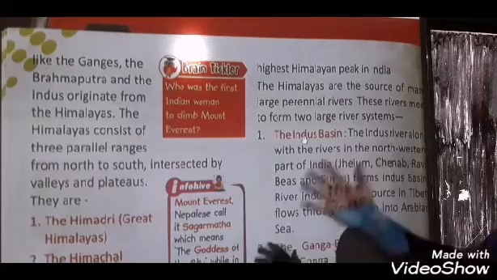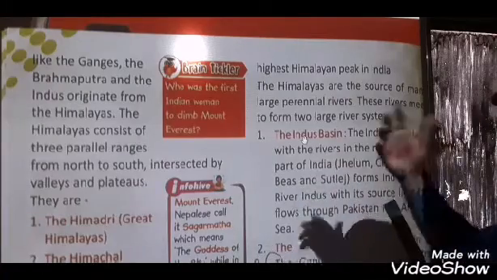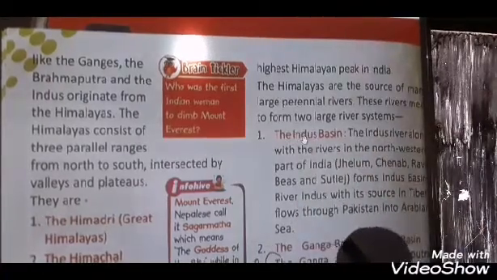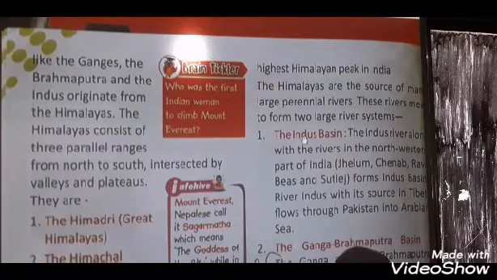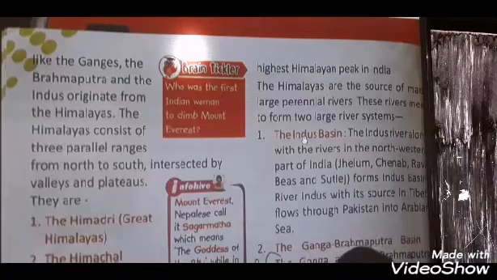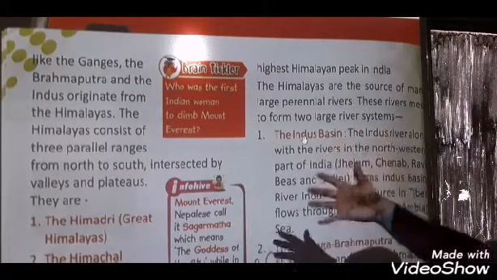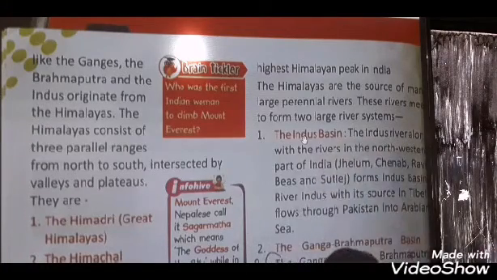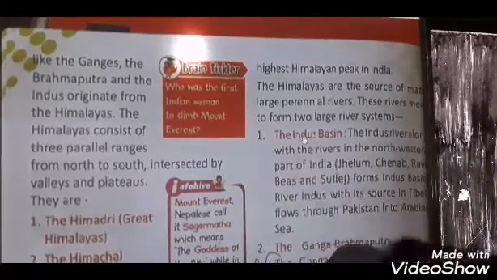Very large rivers are formed from this Himalayas. Yes or not? These rivers meet together and form very large river systems in India.